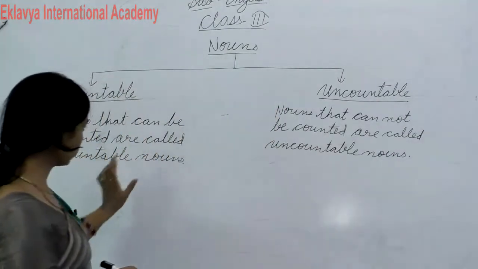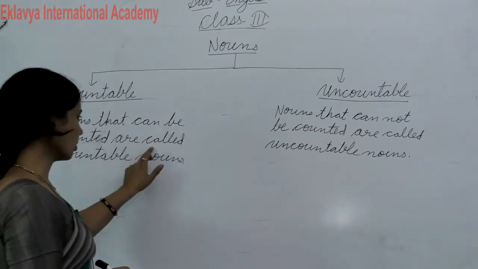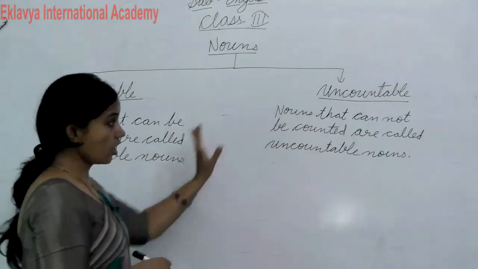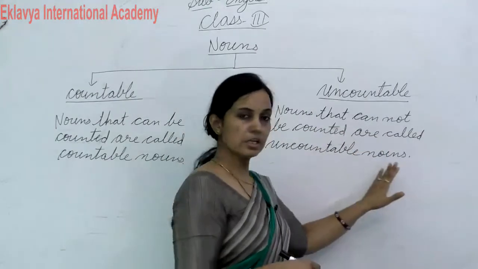So this is the definition of countable and uncountable nouns. Nouns that can be counted are called countable nouns, and nouns that cannot be counted are called uncountable nouns.